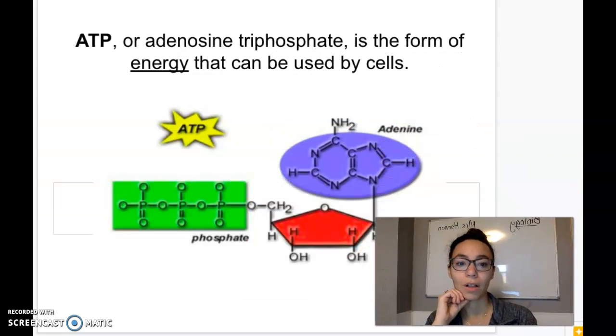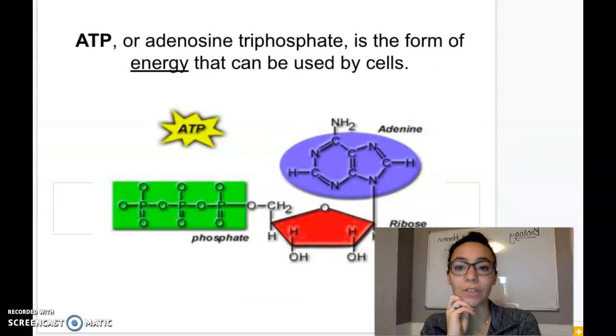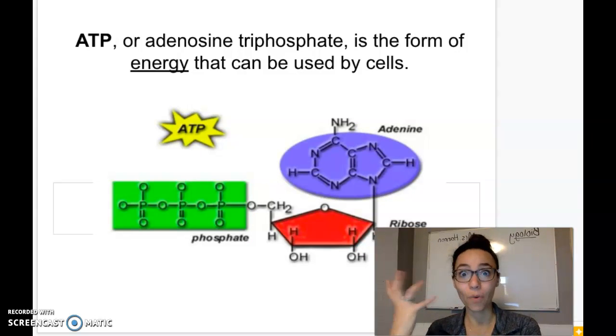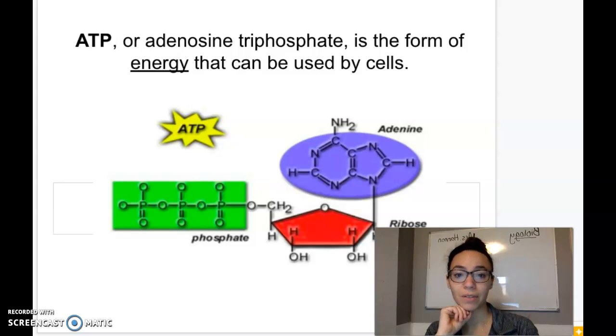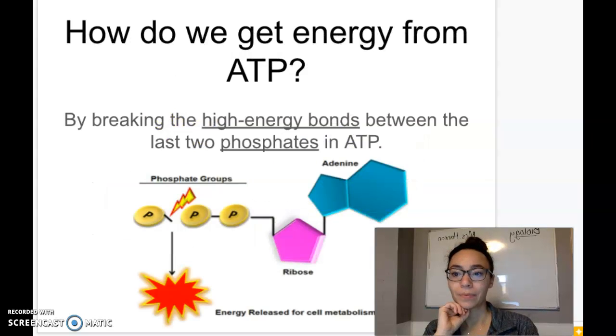And if you recall from our last unit, ATP is that form of energy. Adenosine triphosphate is the form of energy that can be used by cells. Right? We've got an adenine and 3 phosphates, right? Triphosphate. Tri means 3. So how do we get energy from ATP? By breaking the high energy bonds between the last 2 phosphates.